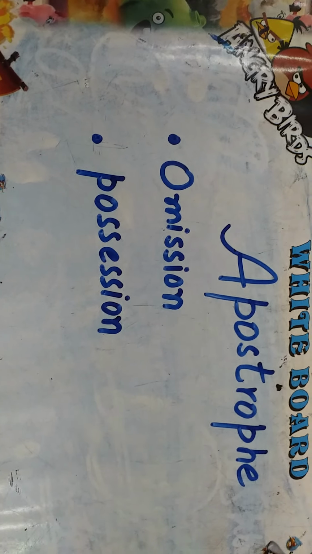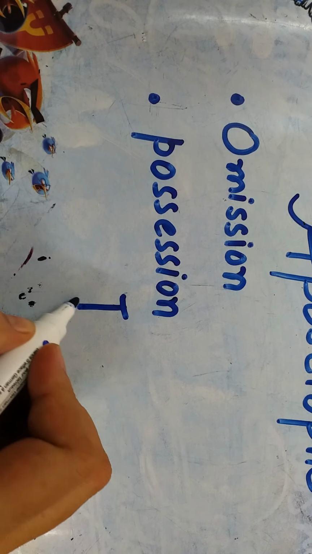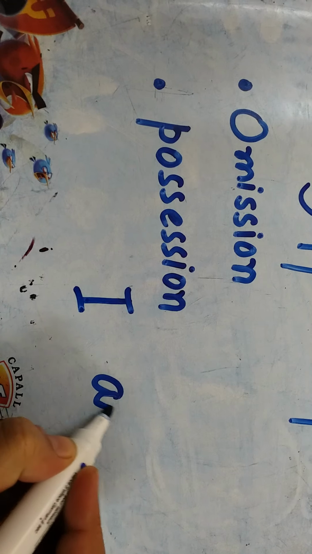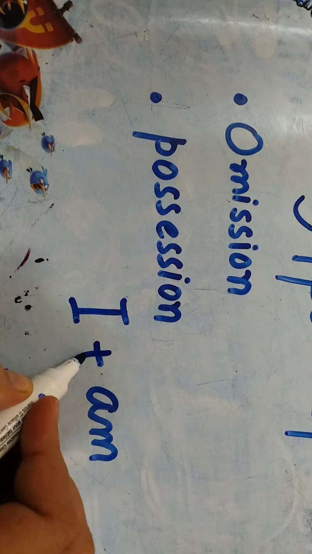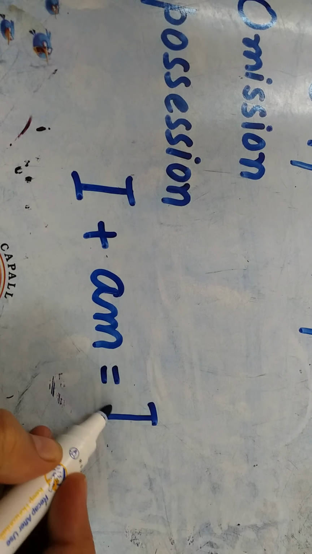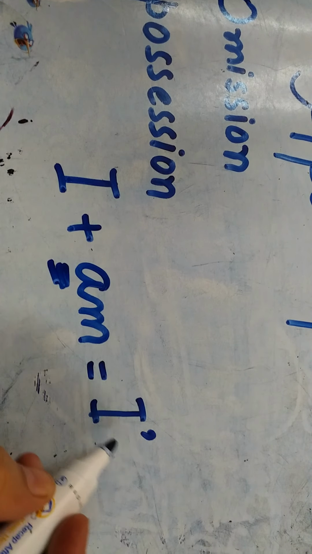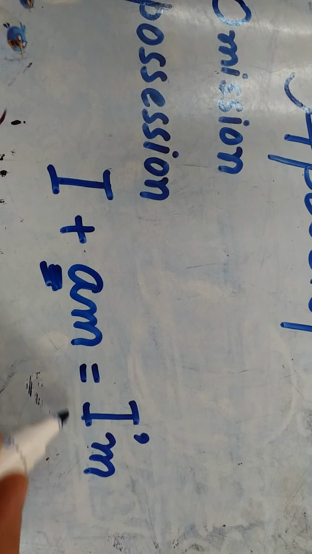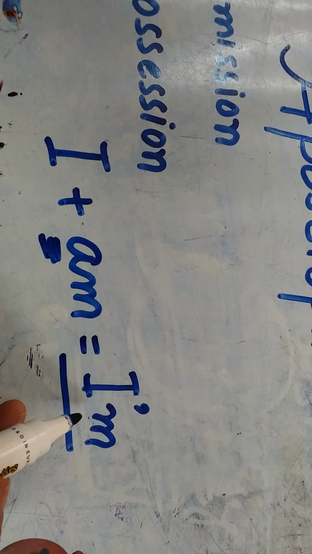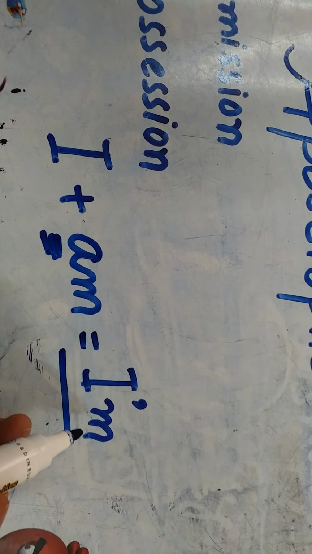For example, you would have been reading this perhaps unknowingly. If I write I am, we join these two words and make a newer one: I, apostrophe, omit this letter, and we write m, I'm. So this a is not here, yet it is still here, and we make I'm, all right.